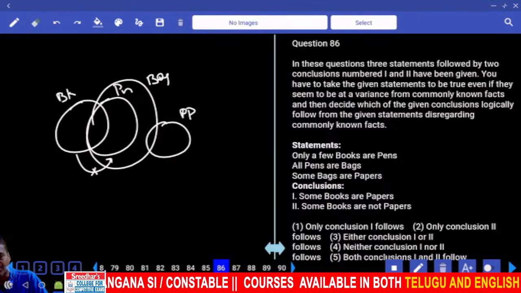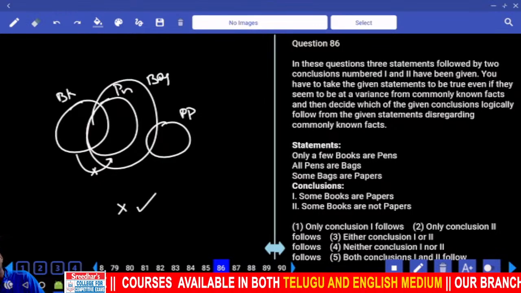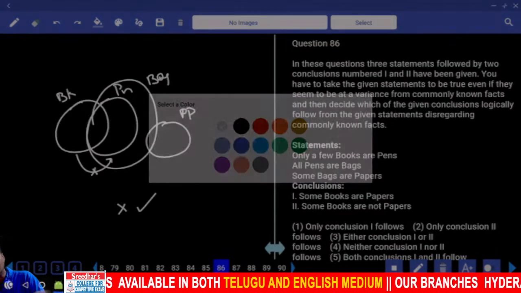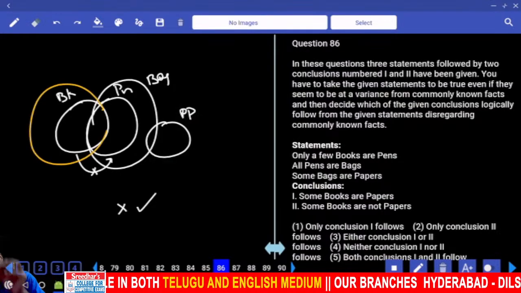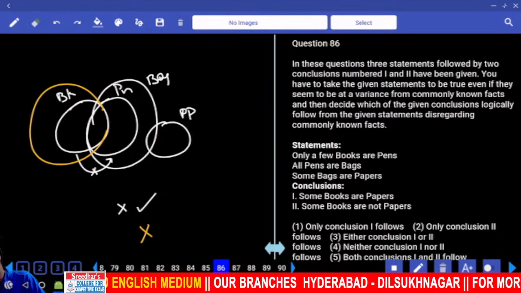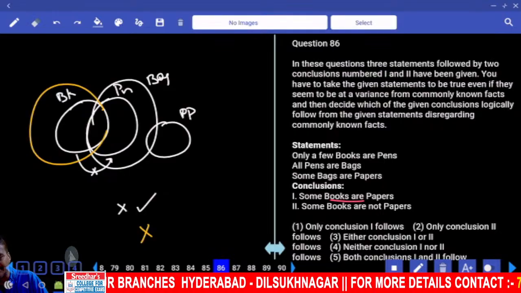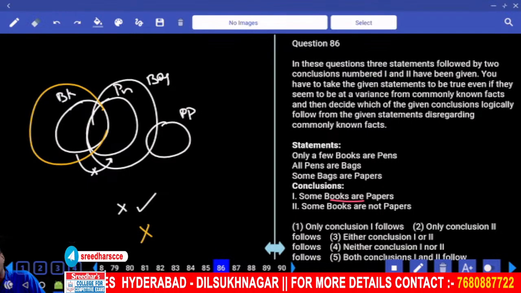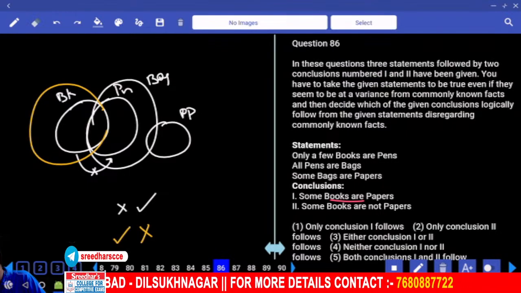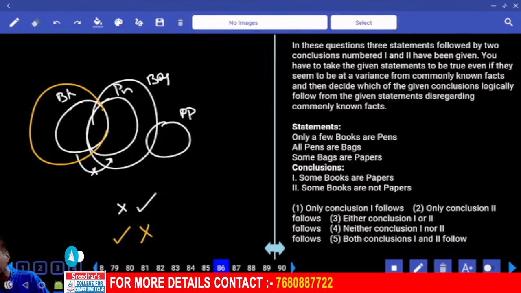Then some books are papers is ruled out. And some books are not paper. Now to make this one false, all books are paper. Can we write paper like this or not? By doing so, what happens? Alternate diagram true. Previous negative conclusion false. Now in the same diagram, has some books are papers become true or not? All books are papers means some books are papers is also true. Then your answer is either 1 or 2, choice 3, question number 86.